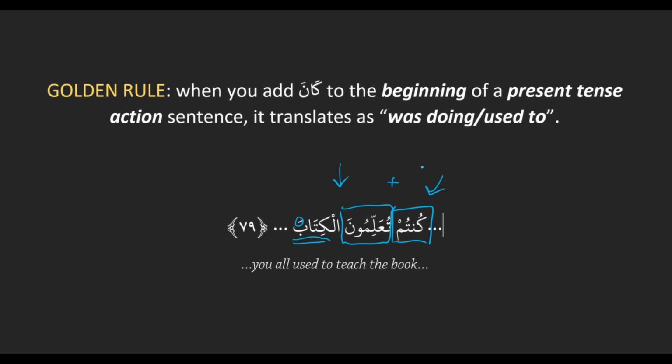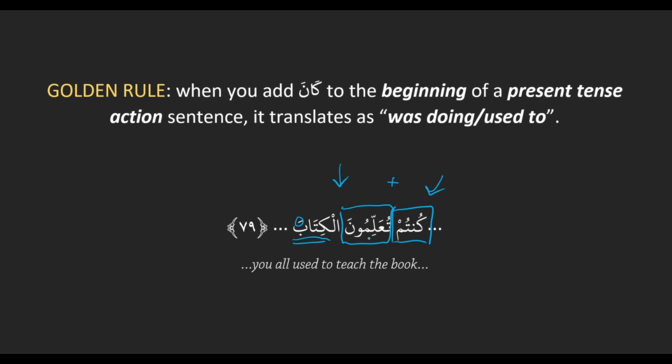Question. So in the golden rule, we said kana on a present tense action, but this is kuntum. So can kana conjugate and change forms? Kana in any of its forms. Okay, so kana in any of its forms plus a present tense sentence.